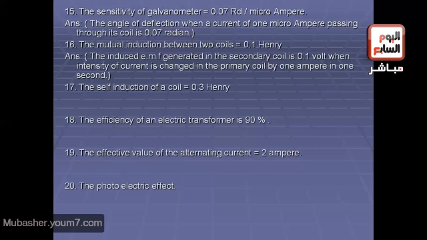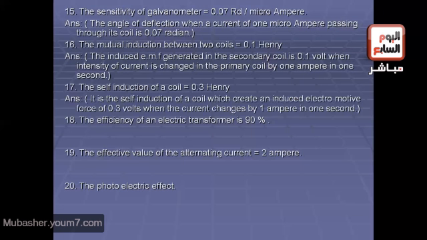That's right. Another sentence. What is meant by the self-induction of a coil equal 0.3 Henry? The answer is it is the self-induction of a coil which creates an induced electromotive force of 0.3 volts when the current changes by 1 ampere in 1 second in the same coil. Here it is in the same coil.